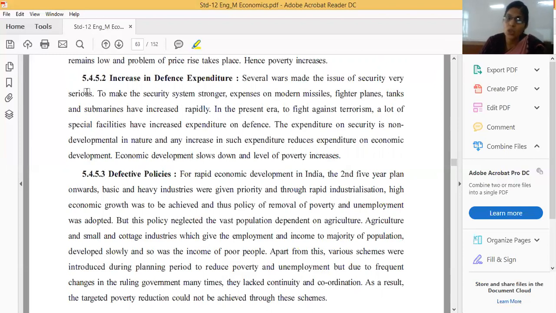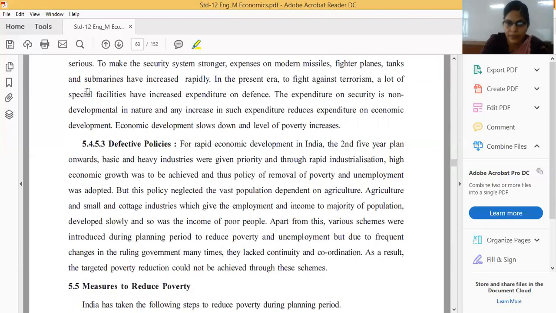Correct. So to fight against terrorism also, a lot of special facilities have increased expenditure on defense. The expenditure on security is non-developmental in nature, and any increase in such expenditure reduces expenditure on economic development. So economic development is slowed down and poverty is increasing. Next one is defective policy. It is the third point in the other reasons.